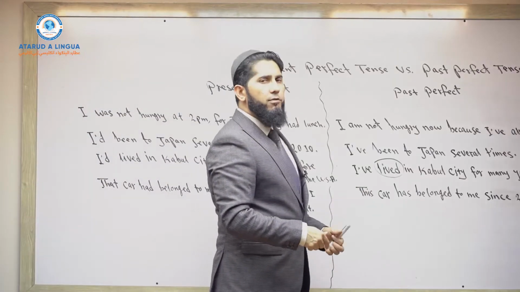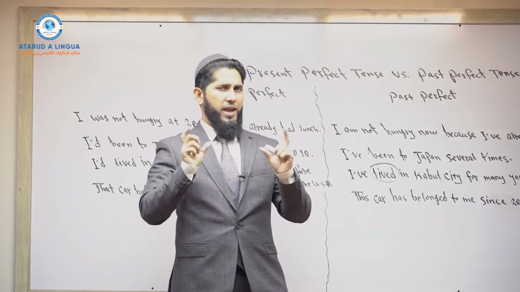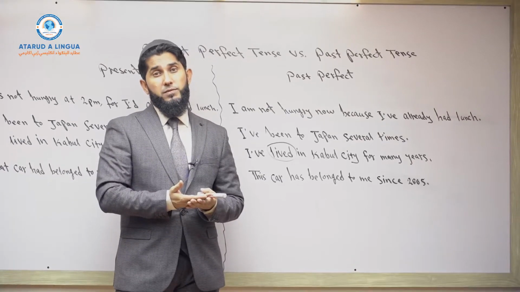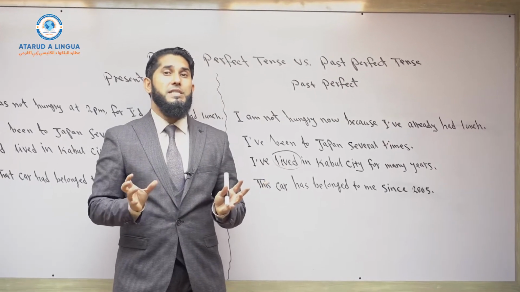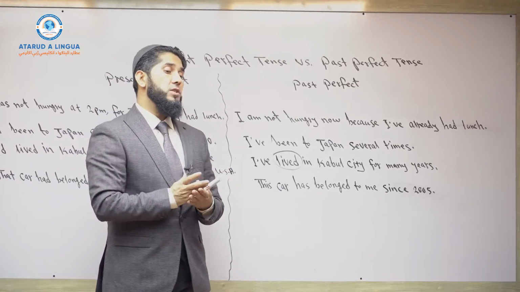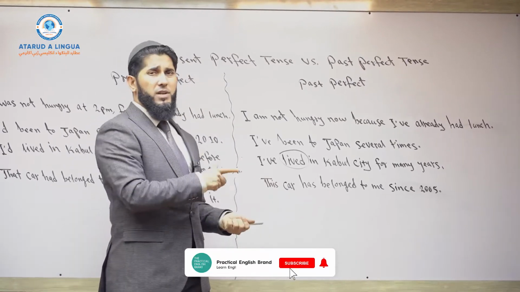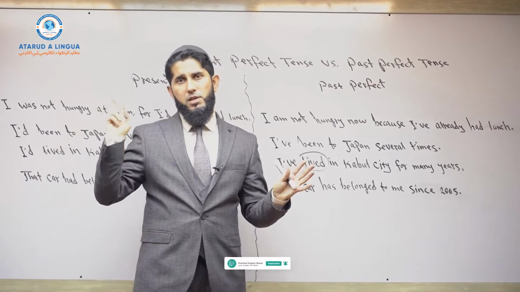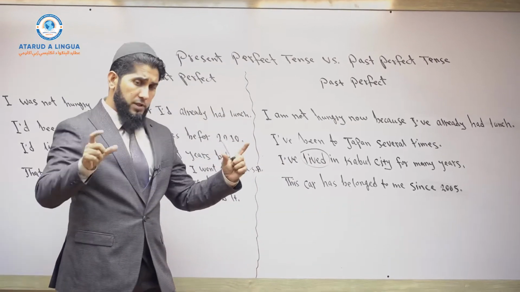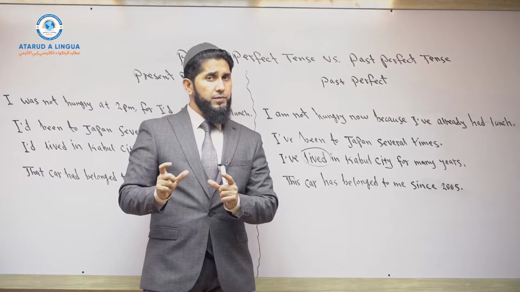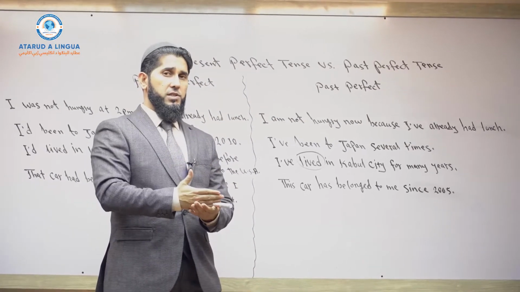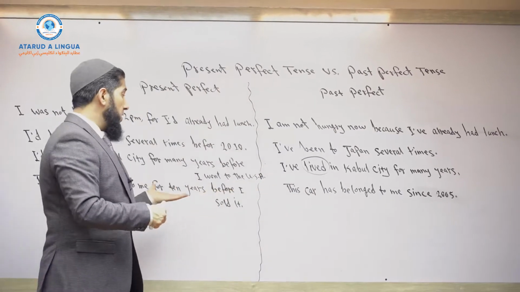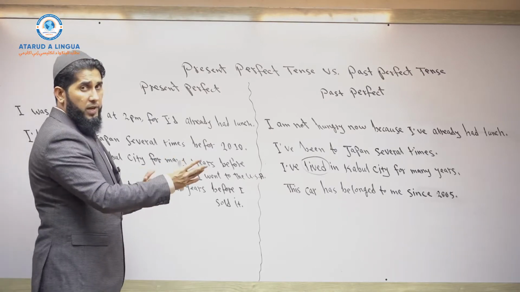Finally, if we use state verbs, not action verbs, we should be using present perfect and past perfect tense when we talk about the duration of a state. But if we talk about the duration of an action, then we can use present perfect continuous tense or past perfect continuous tense. Here, when we talk about the duration of a state, not an action, a state that existed in the past, still exists, and may or may not exist in the future, we can use present perfect tense. And the idea here is somehow different. So let me explain this.